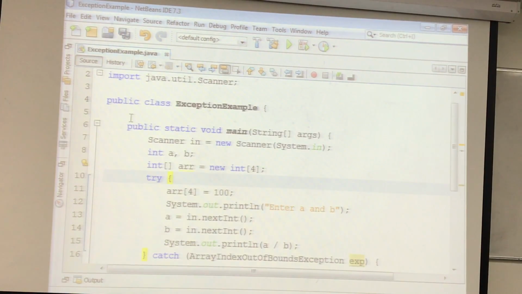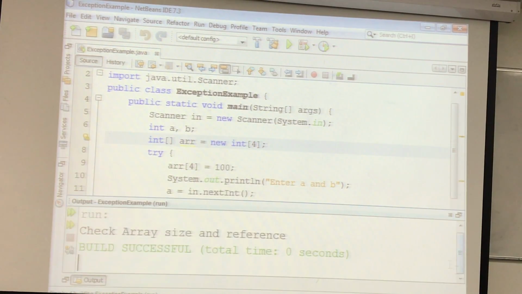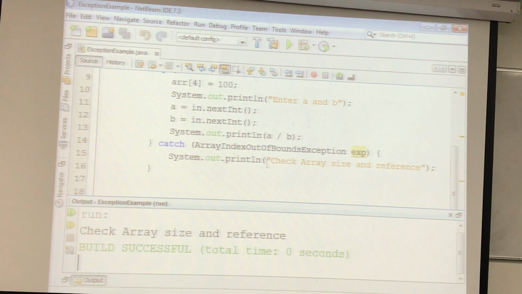Now let me run this, and then I will explain what happens. So let's run this again. You can see here, now the exception occurs, your program exits, but it exits gracefully. You get a message here, the one you have written. Now why is it important to give a proper message? Imagine you are writing a large application. When the user is testing your application, or your tester is, or you are, an exception will occur, and you will not know from where it occurs, because you have so many classes, all related, the whole system running. So you have to give a proper message.